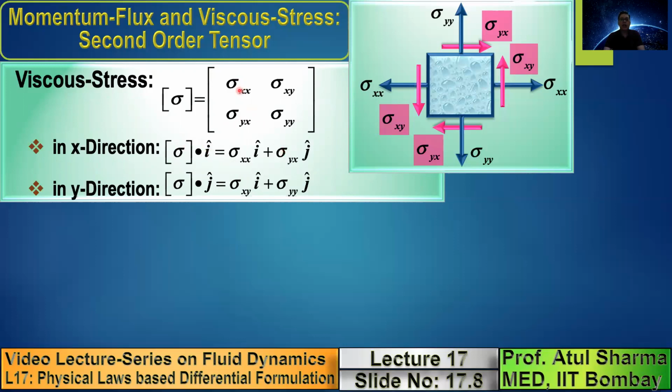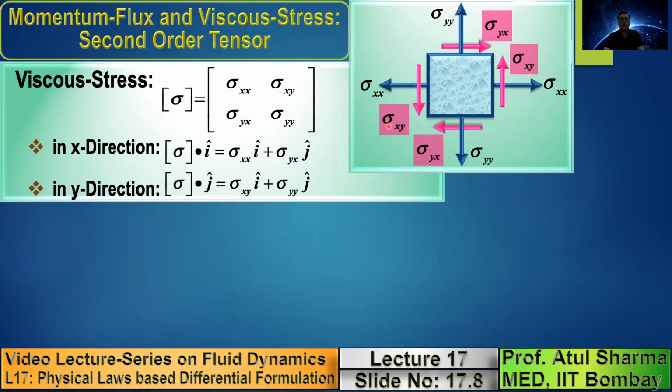This is sigma xx i plus sigma yx j. And when you take a dot product with j, this is sigma xy i plus sigma yy j. Note that this is the mathematical definition of a dot product of a second order tensor with a unit vector in the x direction and y direction. So this I had shown you for a viscous stress.